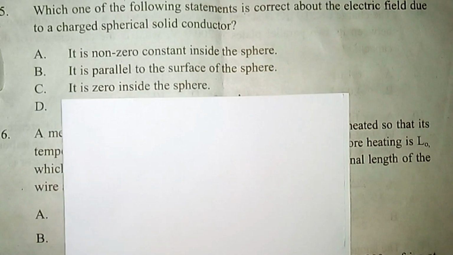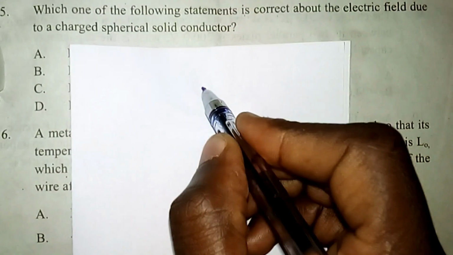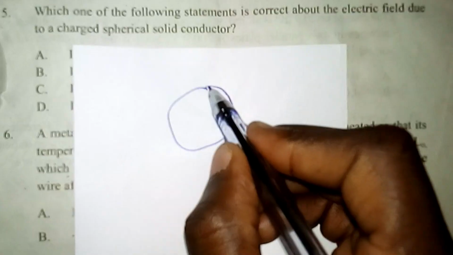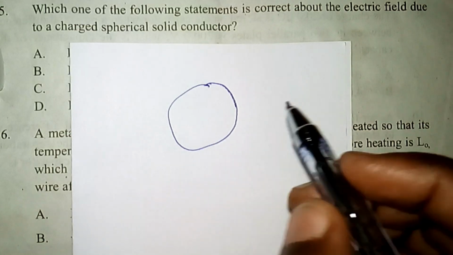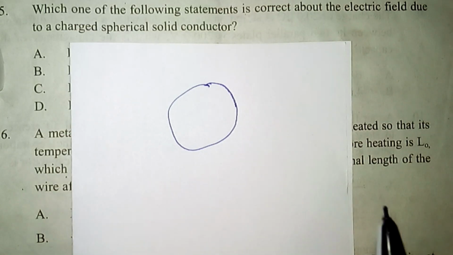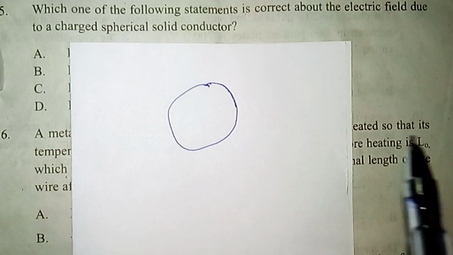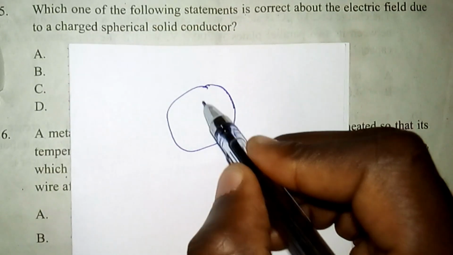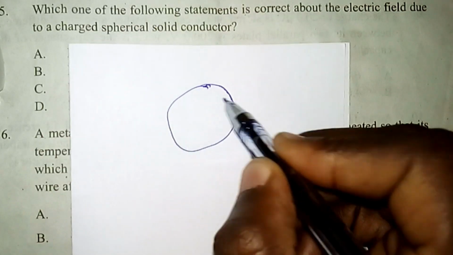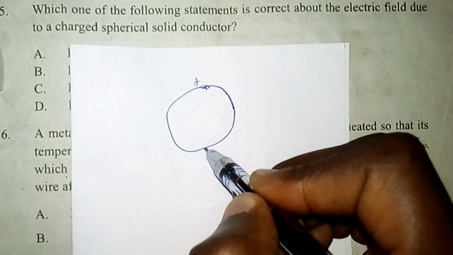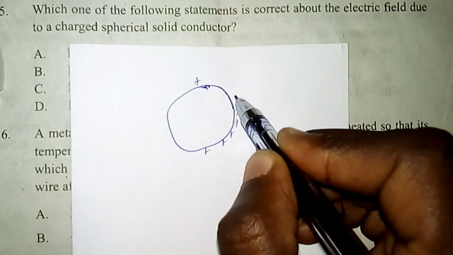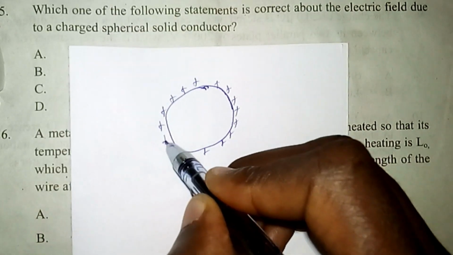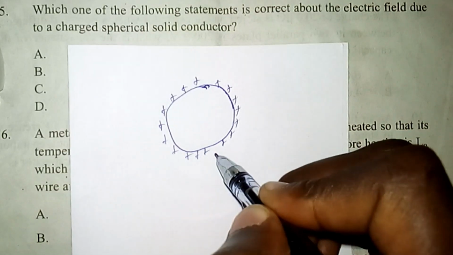Let's consider a solid conductor of spherical shape. From Gauss's law, we know that if a conductor is charged, the charges always distribute themselves on the surface of that conductor. Let's say this spherical solid is charged with a positive charge. Those charges distribute themselves on the surface because charges are free to move through the conductor.